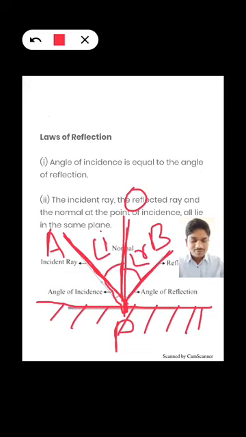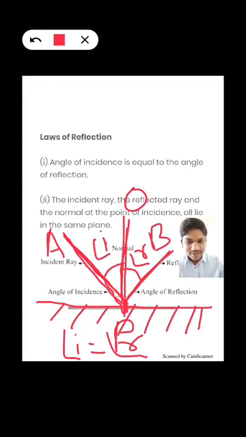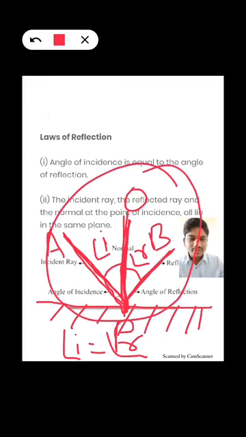The first law of reflection says that the angle of incidence is equal to the angle of reflection, that is i is equal to r. That is the first law of reflection. Then what is the second law? The second law states that the incident ray, the reflected ray, and the normal at the point of incidence, all of them lie in the same plane. Okay, so these are the two laws of reflection.